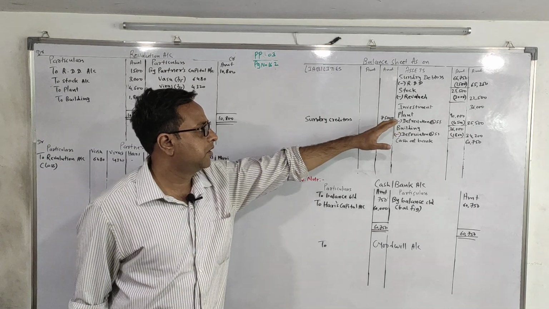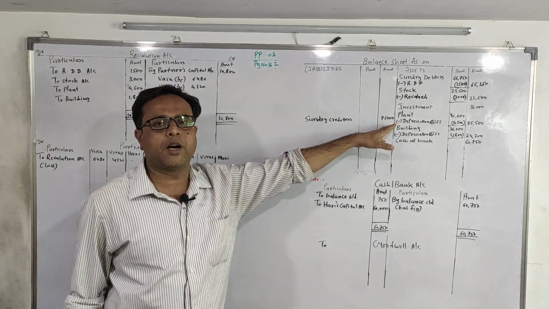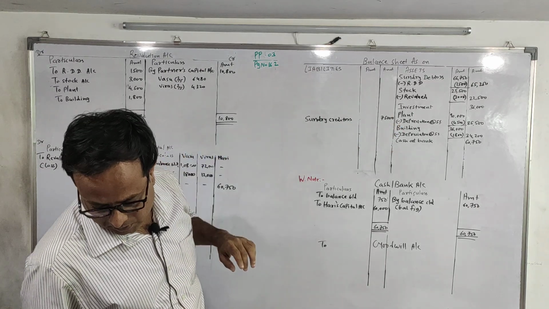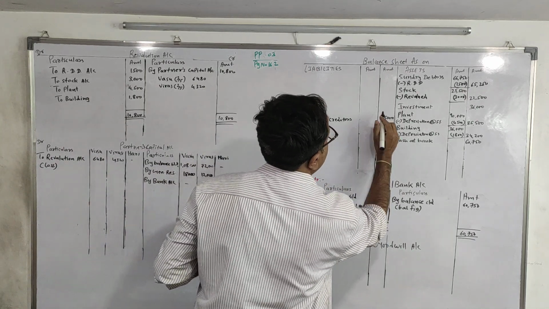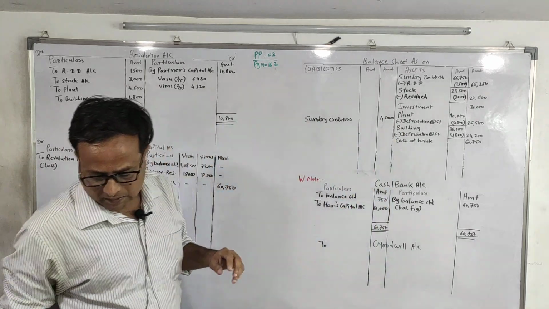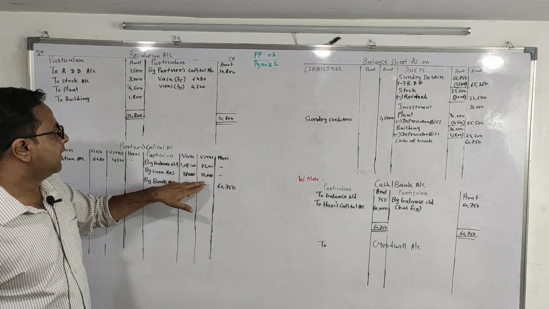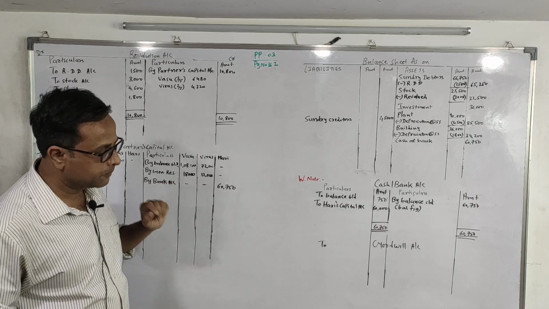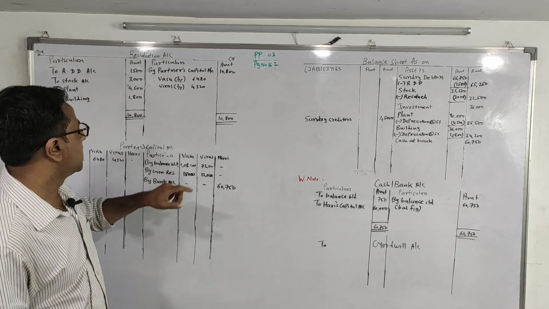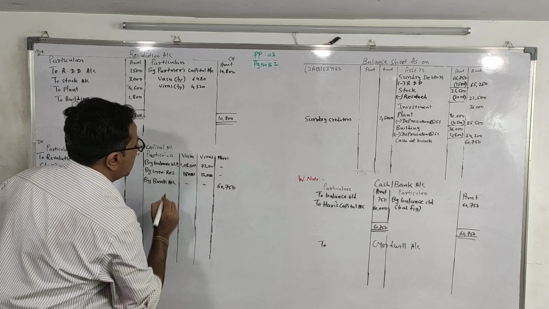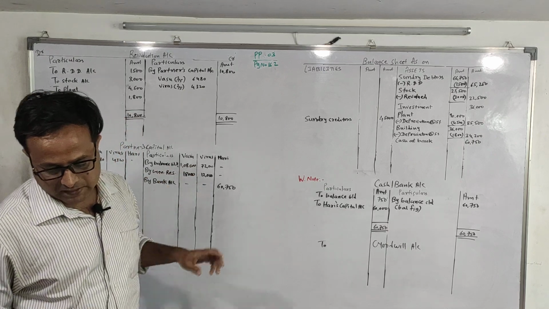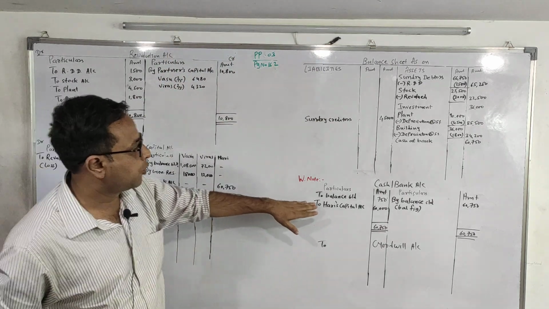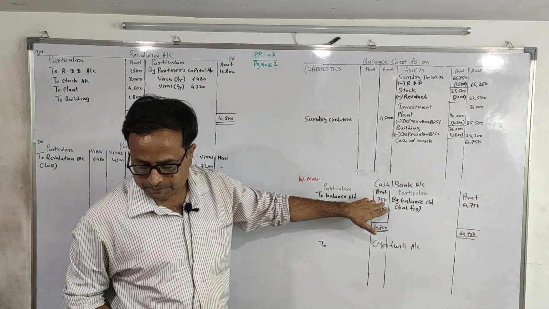Sundry creditors, there is no adjustment, so we are writing in outer column 75,000, 45,000. General reserve will be distributed to the partners in their old ratio, that is 3:2. Capital account by balance brought down 1,08,000 and 72,000. Now we'll come on to the asset side. To balance brought down 750.